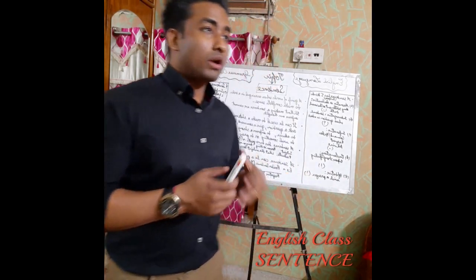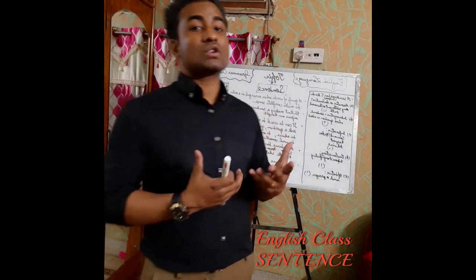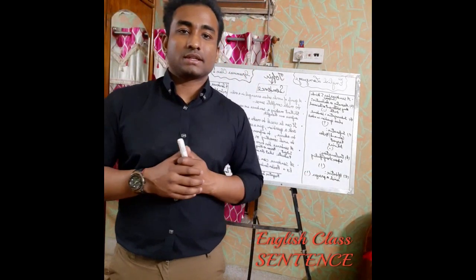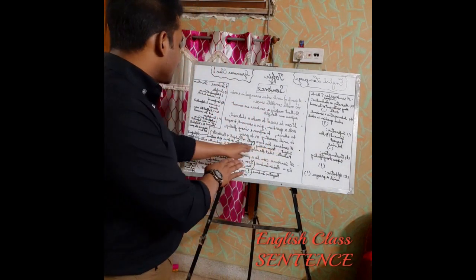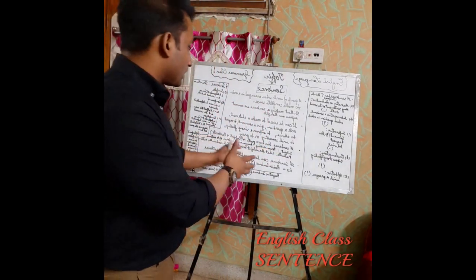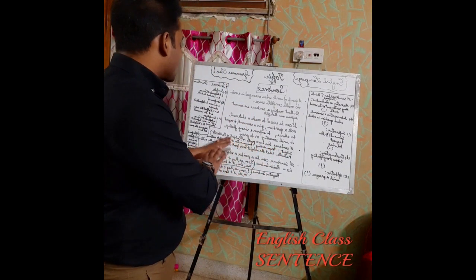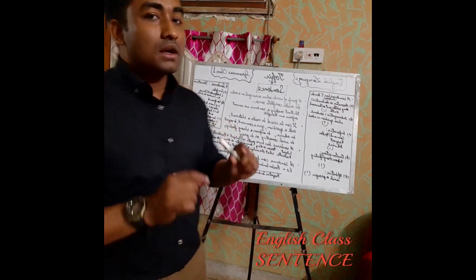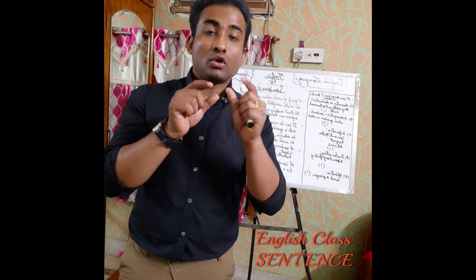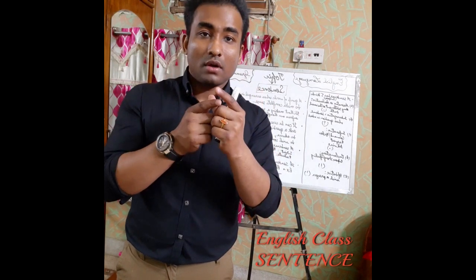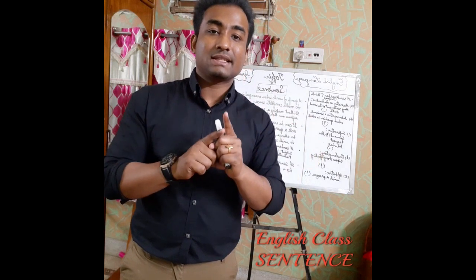So right now I'll tell you what are the parts of sentence. There are two parts of sentence. One is subject, another is predicate. If you see, I have written in a very short format what is subject. Subject is the person or thing doing an action or the focus of the sentence. Means the person or the thing about which we talk or what we express in the sentence, that is our subject.